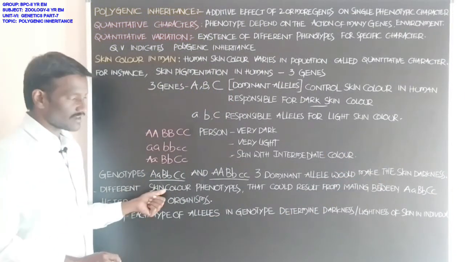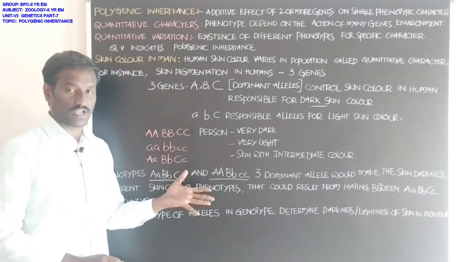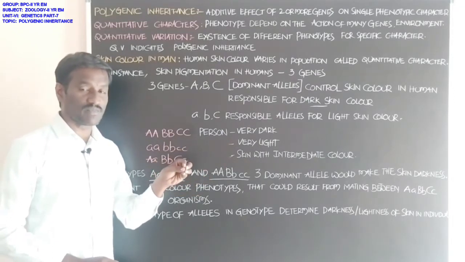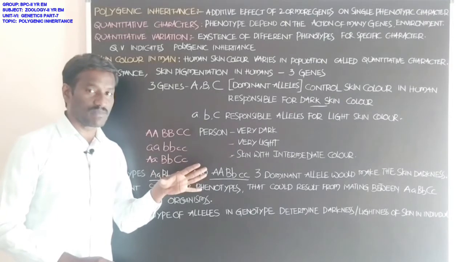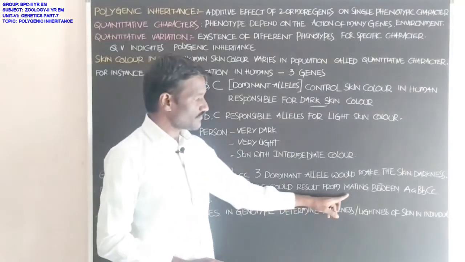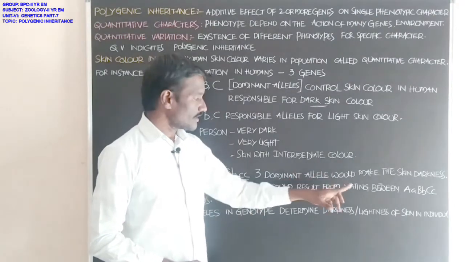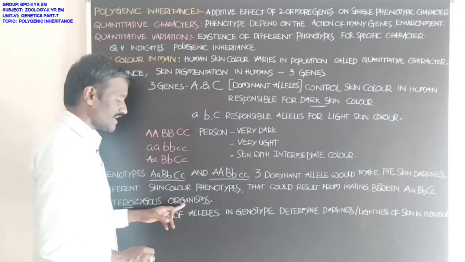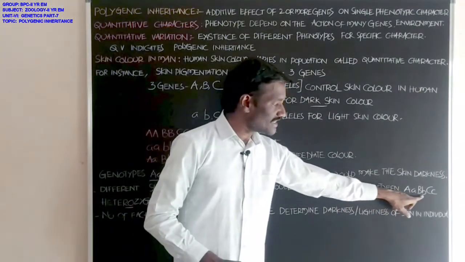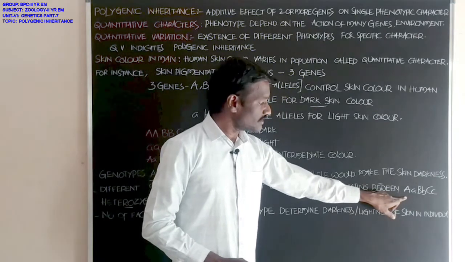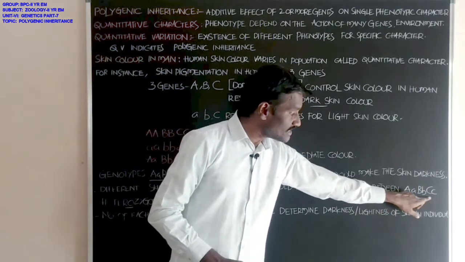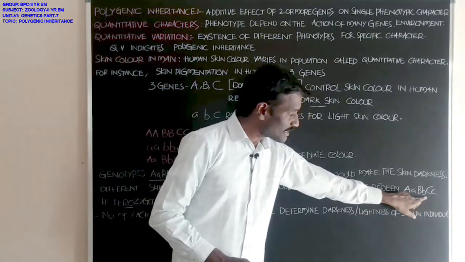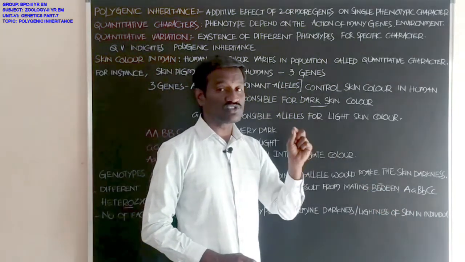Next, the different skin color phenotypes, light skin, dark skin, and intermediate color, are based on the deposition of melanin pigment in the skin. Students, these could result from mating between capital A, small a, capital B, small b, capital C, small c individuals, which are heterozygous organisms.